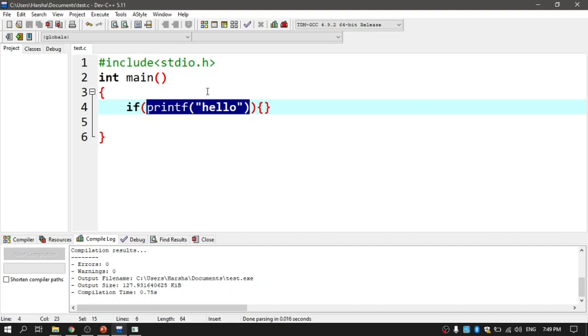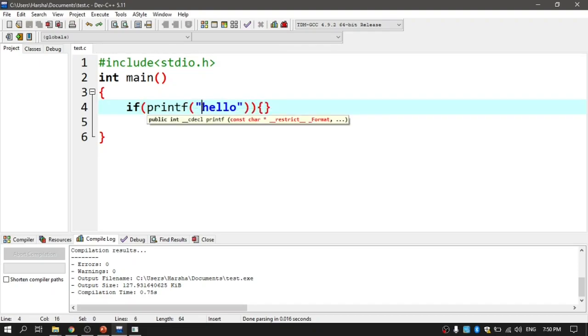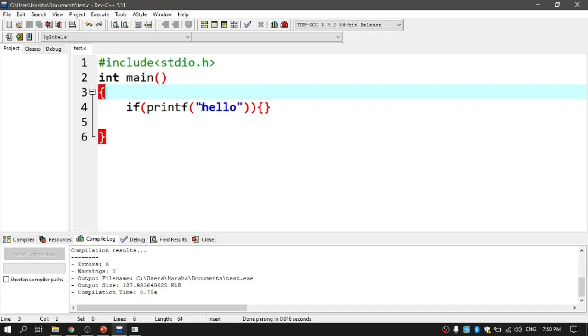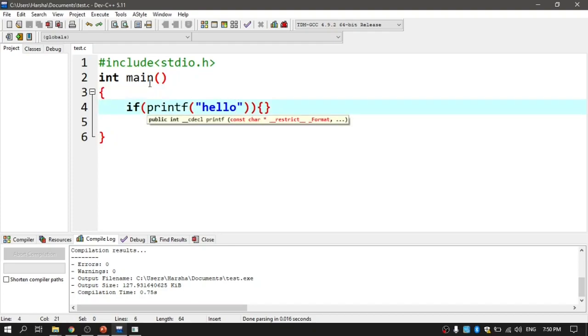Then what can I say here? I can say something like if 5. As you already know, as 5 is a non-zero value, it will be taken as true. And whenever it is executed, it is going to print hello on the monitor. This is one such logic to print hello on the monitor without using a semicolon. You can observe I haven't used any semicolon here.